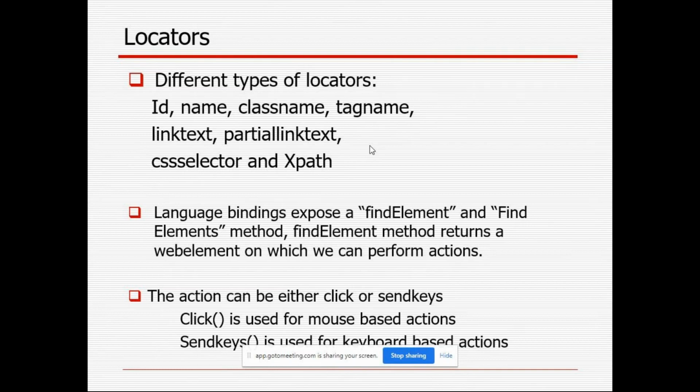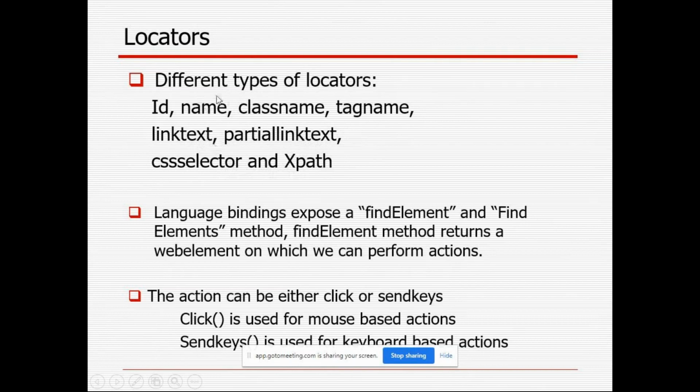Why are we using these? Whatever the GUI page is, any web application, when you open that application, in the HTML you are able to see the attribute values: ID, name, class, link text, partial link text, XPath.